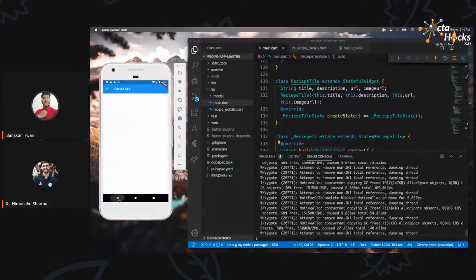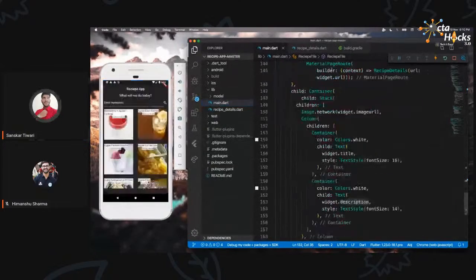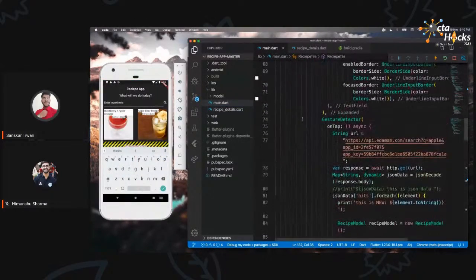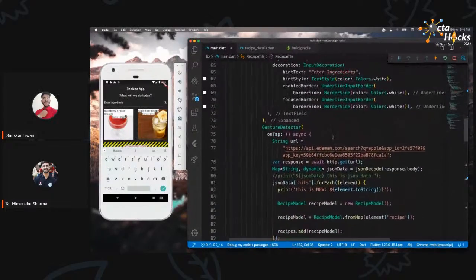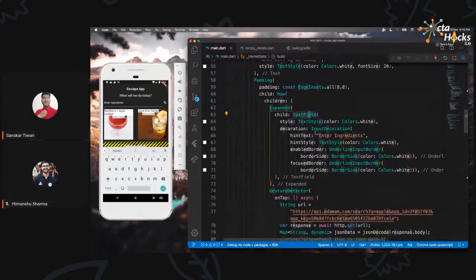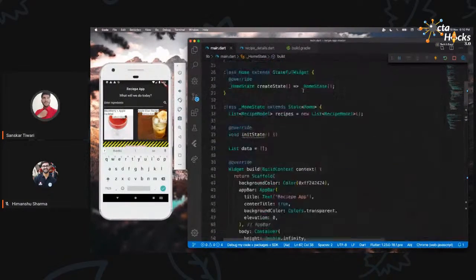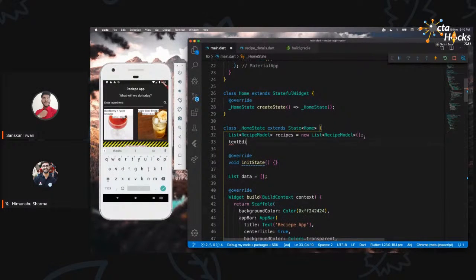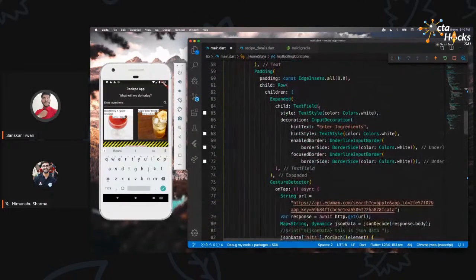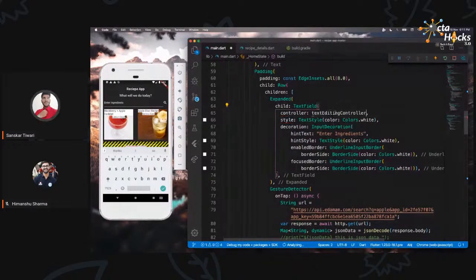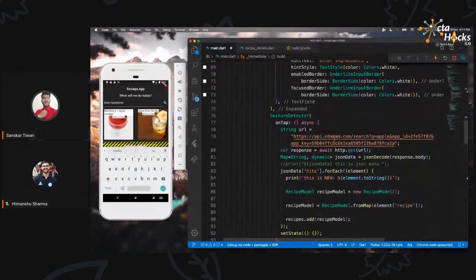Just one last thing which I would do is get the details according to what we want, not just the Apple recipe only, right? We have other things as well at our home. So let me go inside this onTap, get. Okay, so let me quickly create a TextEditingController. This is basically going to keep track of whatever we are typing in, right? I'm going to provide that to our text field. I'm going to say controller, and the TextEditingController, and I'm going to get the text from it.